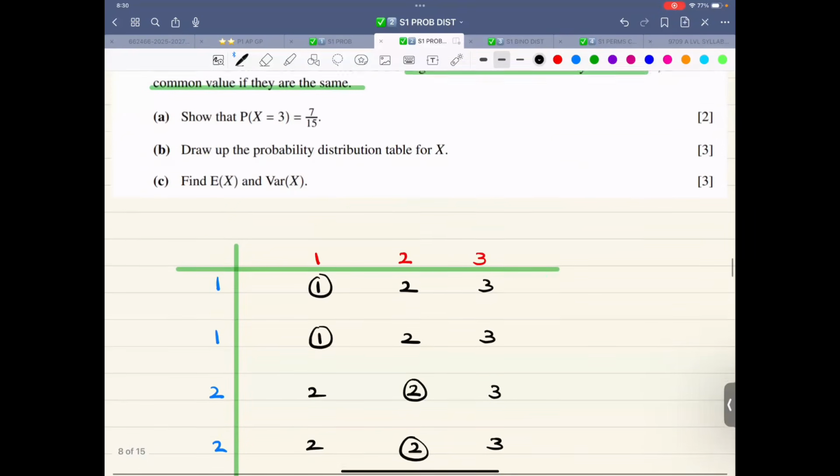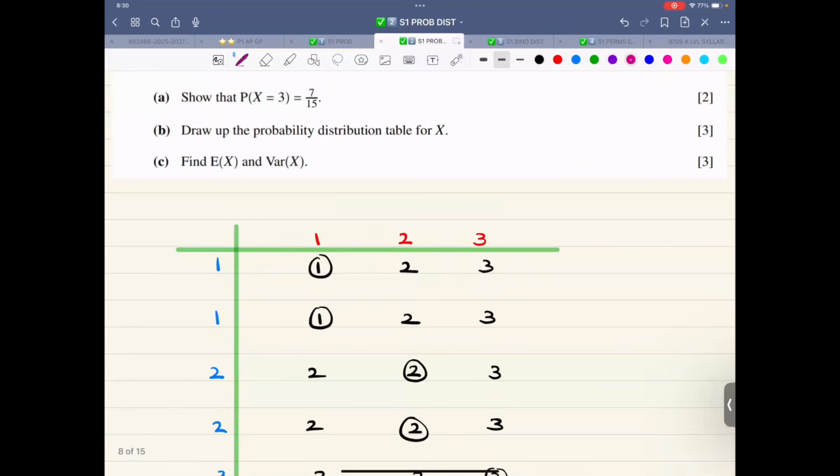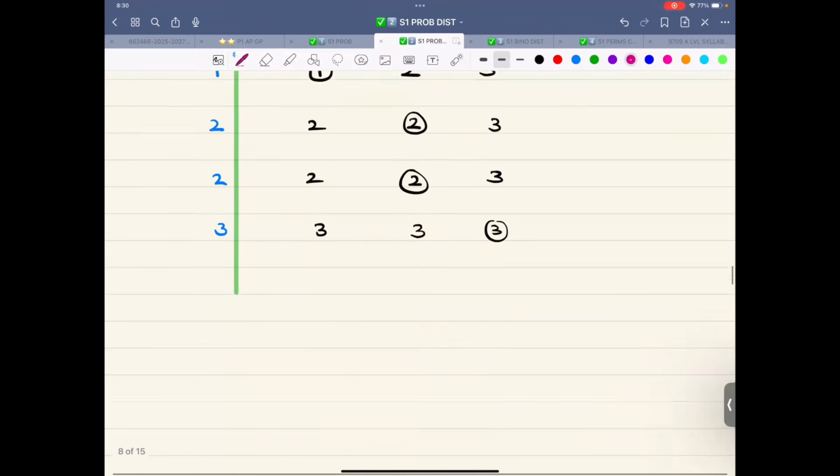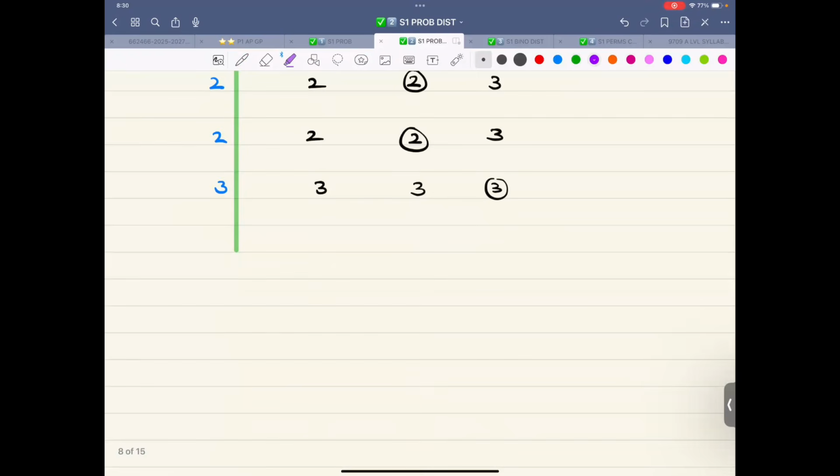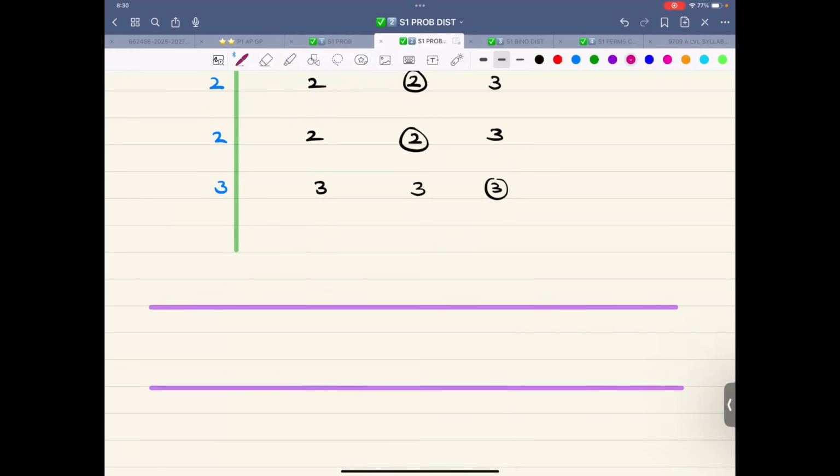Show that probability, again, the hint that I told you in class. Draw up the probability distribution table. This will be found automatically. So this 3 mark and 2 marks, they are interrelated. Now let me form the table based upon the sample space diagram that is over here.